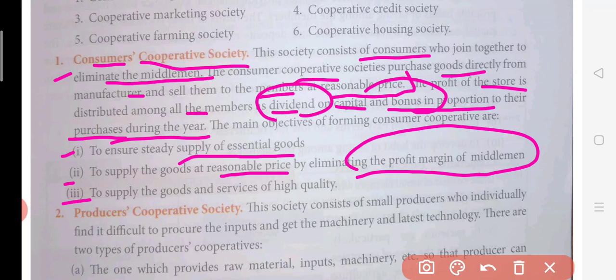The third point is to supply goods and services of high quality. Because they have made a group and are simply doing welfare of the consumers who are members, they will definitely try to get goods of very good or high quality.